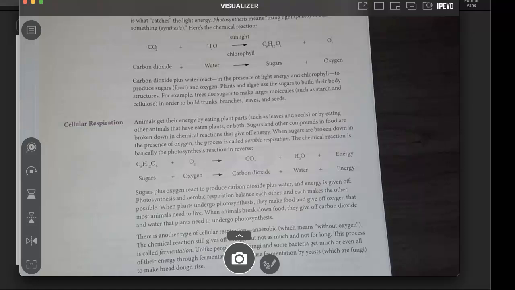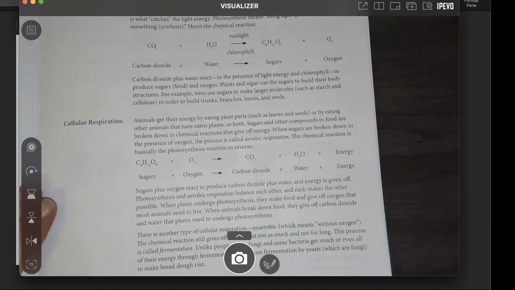Photosynthesis and aerobic respiration balance each other, and each makes the other possible. When plants undergo photosynthesis, they make food and give off oxygen that most animals need to live. When animals break down food, they give off carbon dioxide and water that plants need to undergo photosynthesis.